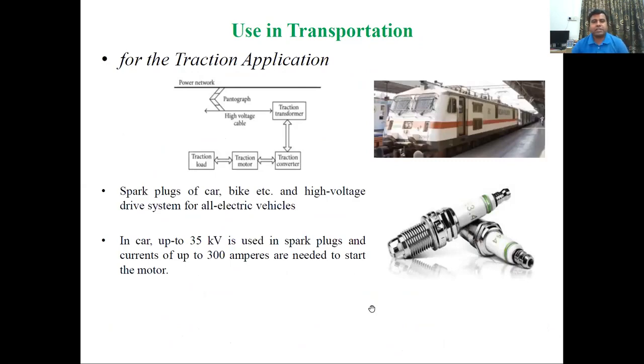High voltage is also used in transportation. In trains, we use 25 kV. In metros, in the spark plug of cars, bikes, etc., and in high voltage driving systems for all electric vehicles. In a car, up to 35 kV is used in the spark plug, and current up to 300 amperes is needed to start the motor. So this much voltage will be generated by the spark plug. These are the applications in the transportation sector.